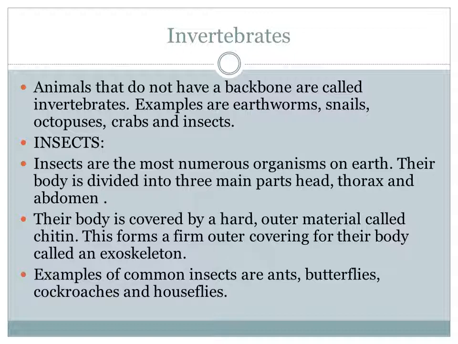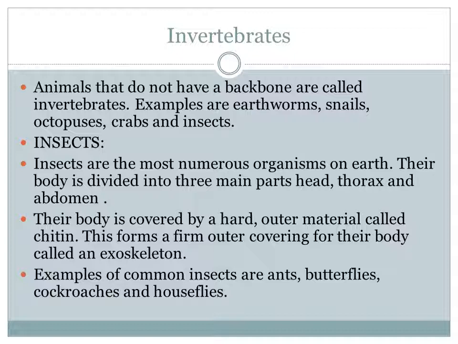Insects are the most numerous organisms on earth. Their body is divided into three parts: head, thorax and abdomen. What are they? Head, thorax and abdomen.